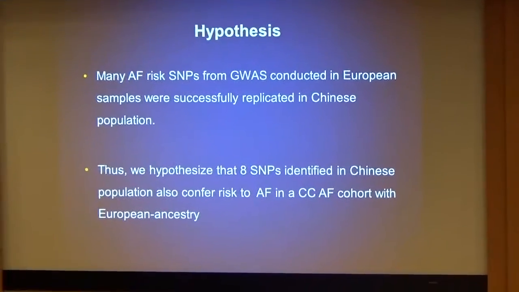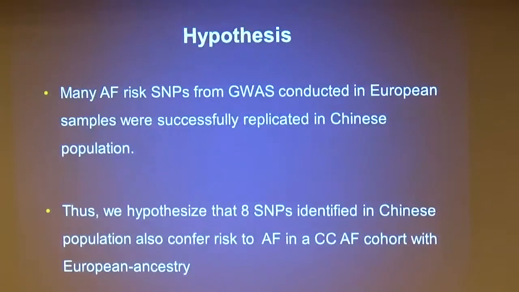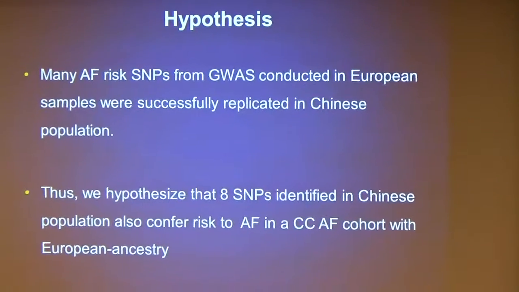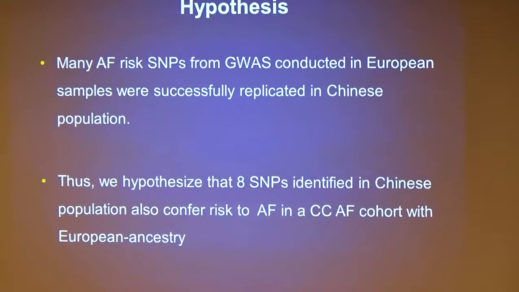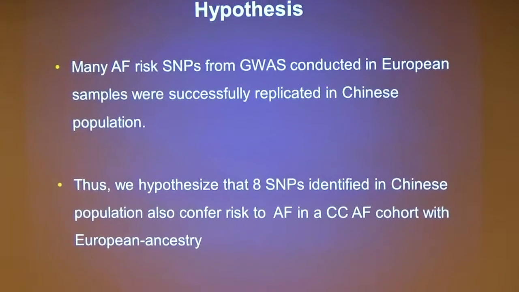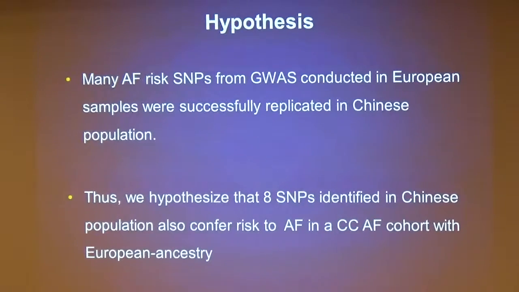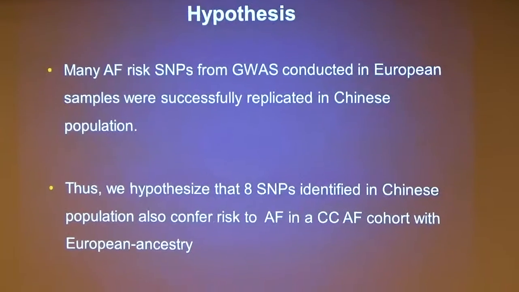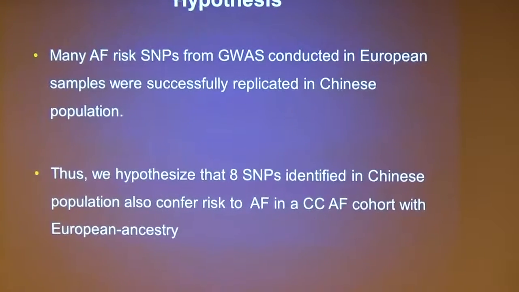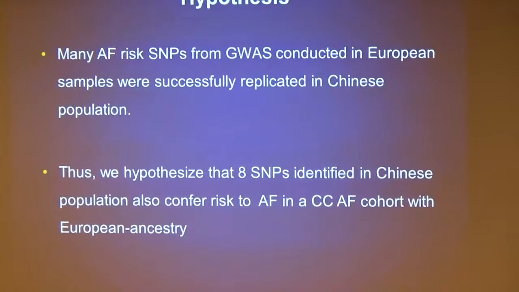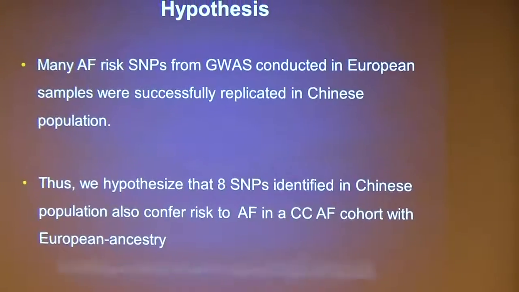And because many AF risk SNPs from GWAS conducted in European samples were successfully replicated in Chinese populations, we hypothesized that the 8 SNPs identified in Chinese populations would also confer risk of AF in subjects of European ancestry.